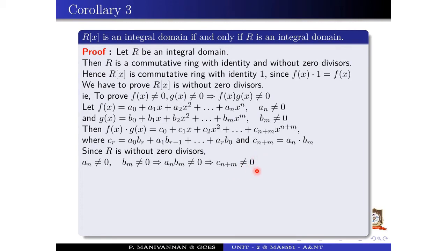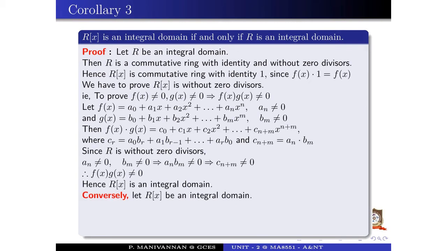Therefore, c n plus m not equal to 0, which implies f of x into g of x must be not equal to 0, since all the other terms may be equal to 0, but c n plus m is not equal to 0. So f of x dot g of x is not equal to 0. Hence, R of x is an integral domain.